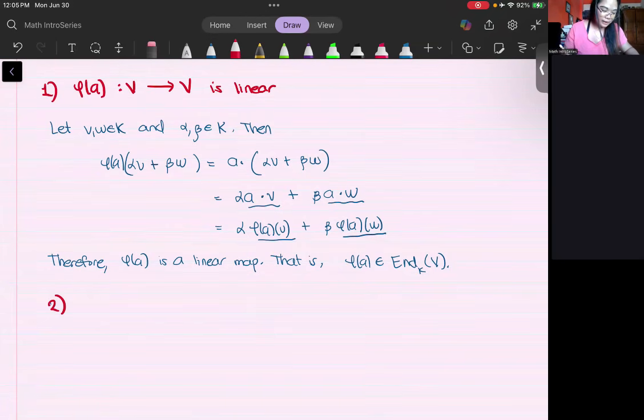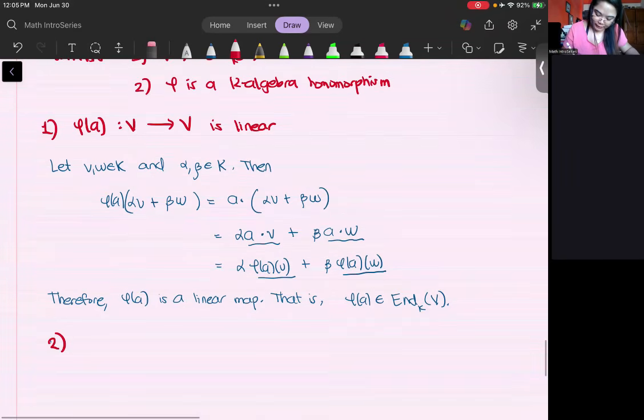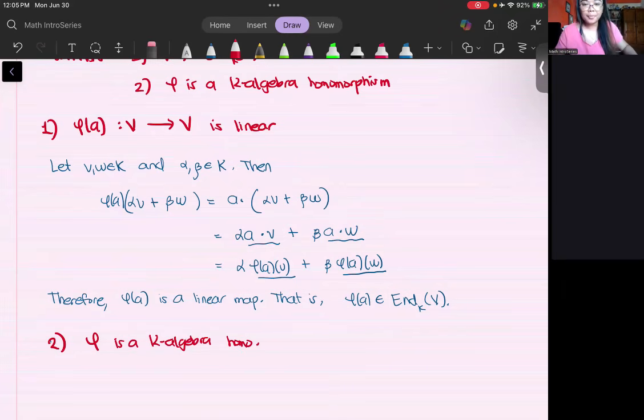Let's prove the second one. What we want, the second one, is that phi is a K-algebra homomorphism. Ma'am, here V and W are the elements of V, right? Come again? Here, V and W. Thank you, yeah, that should be V. So V and W are elements of your V, and alpha and beta are elements of your K. Okay, perfect. Thank you.